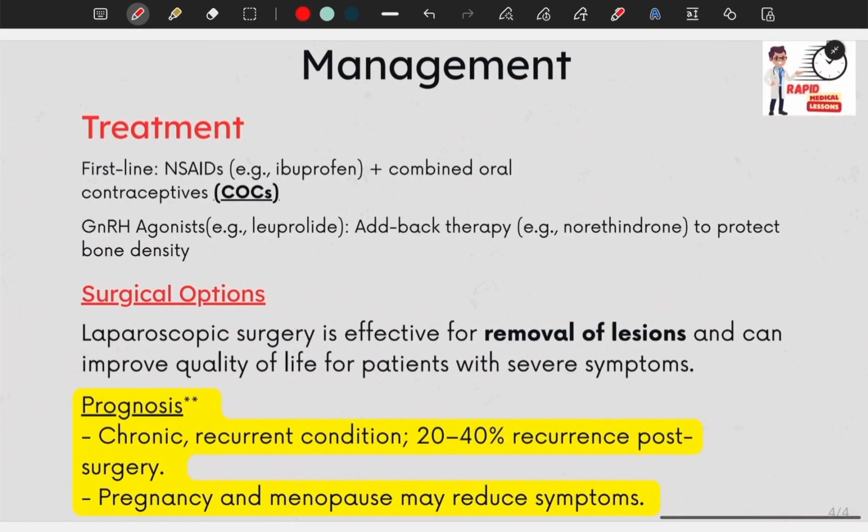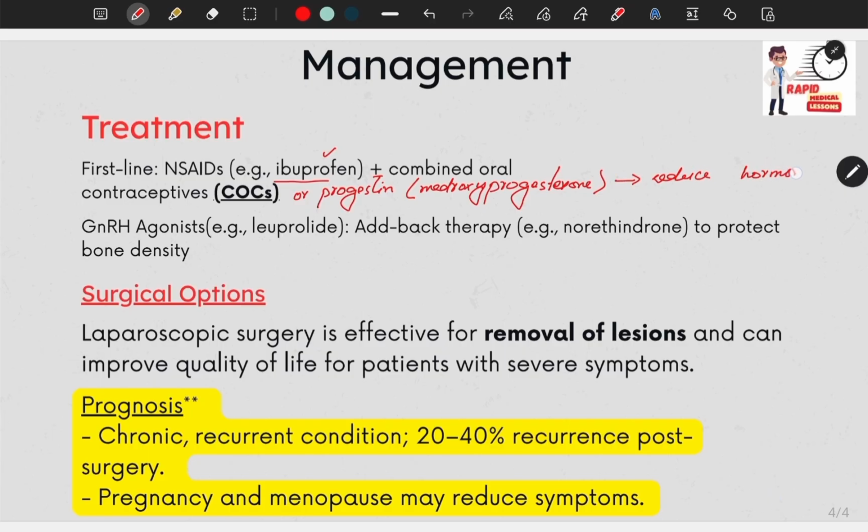Now the million-dollar question is, how do we manage endometriosis? The goals are pain relief, disease suppression, and preserving fertility. First of all, we go with medical therapy. First-line drugs are NSAIDs combined with hormonal suppression, like combined oral contraceptive pills or progestins. In progestins, we can use medroxyprogesterone. Combined oral contraceptives, like birth control pills, reduce hormone production and reduce tissue growth. The second line are gonadotropin-releasing hormone agonists like leuprolide with add-back therapy of low-dose norethindrone to protect bone density.